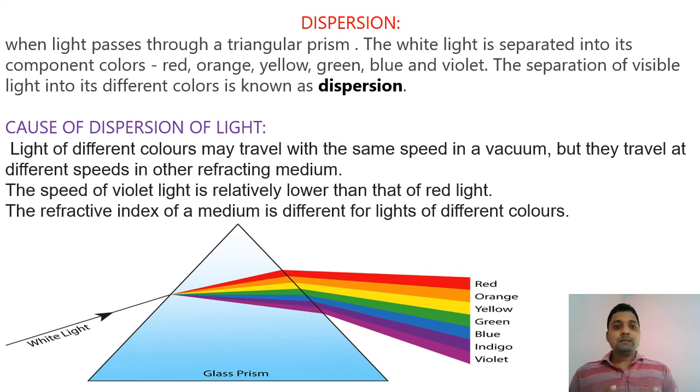So spectrum means the band of color formed after dispersion of light through a glass prism. In the case of a rainbow, the water droplets behave like a glass prism to give us a pattern of different colors. There is no boundary of separation between these colors, so we are not able to identify properly which is which color. So this is the visible light VIBGYOR.